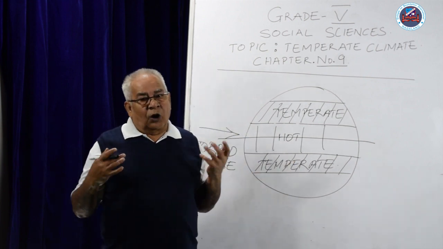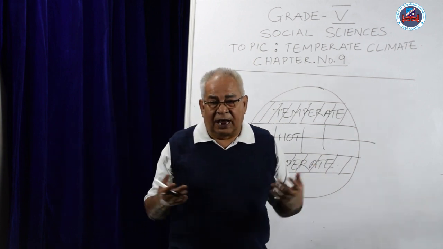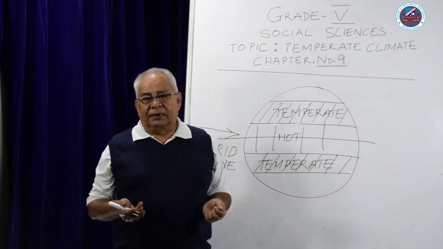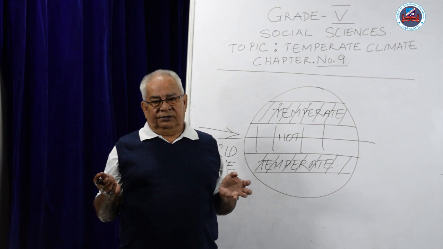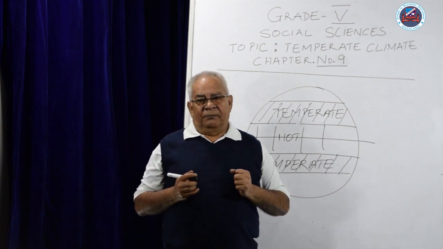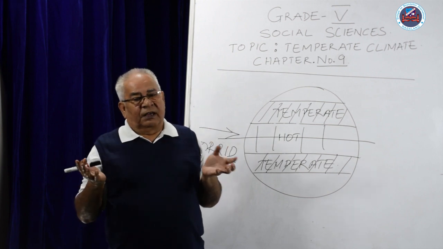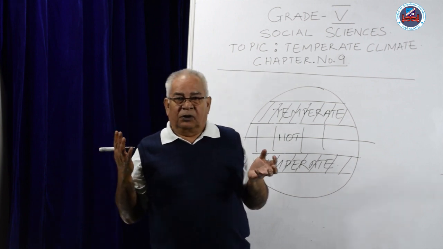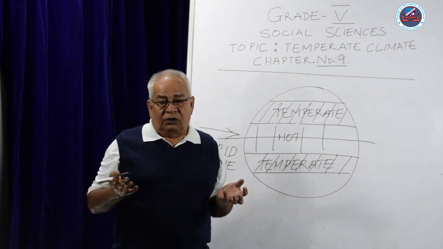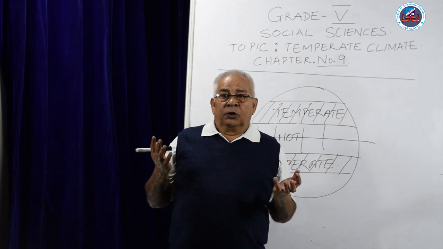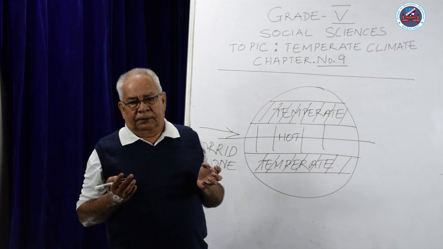Next, we have the continental type of climate. Continental means nearly in all the continents we have more or less the same type of climate. That means cold winters and hot and humid summers. Now, this type of climate prevails when it is far away from water bodies. Now when we talk about water bodies, we are talking about rivers, lakes, the sea, and the oceans. Now, most places in the temperate zone are away from water.